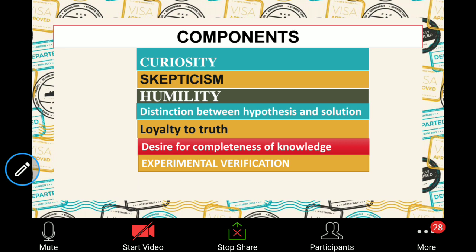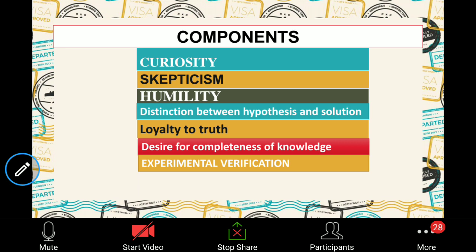Like burning of magnesium ribbon, you don't know what the reaction will be. You have not assumed that a residue will be formed. But after the solution, you find the residue was actually formed. It was a white substance. That will be your result. That will be your conclusion. Then you have to verify whatever experiment was done. Is it a step-by-step process? Is my result valid? Is the conclusion authentic? So there has to be a relationship between the hypothesis and the solution.